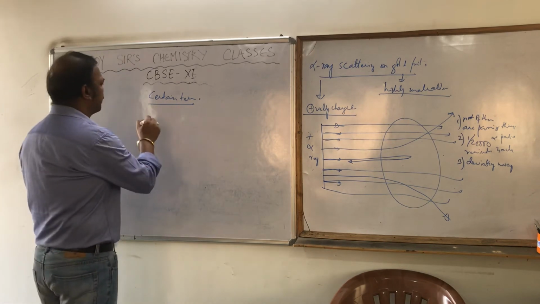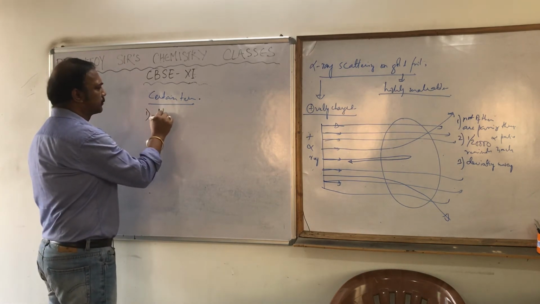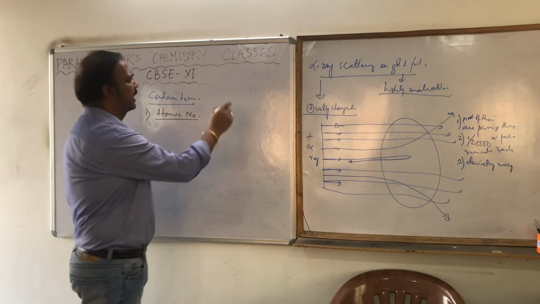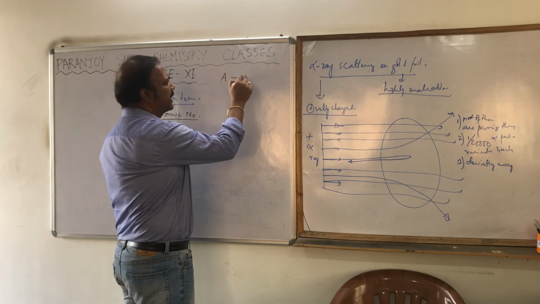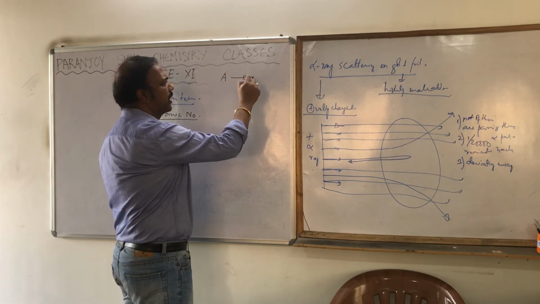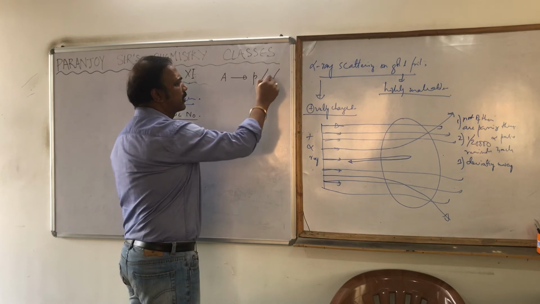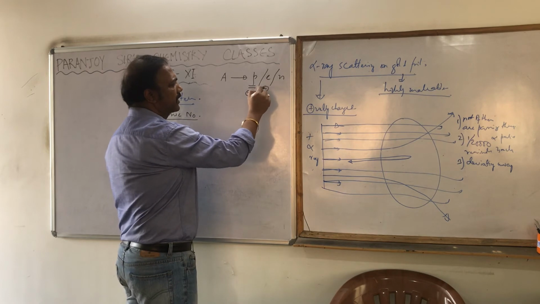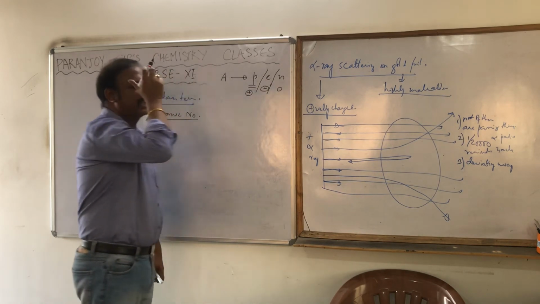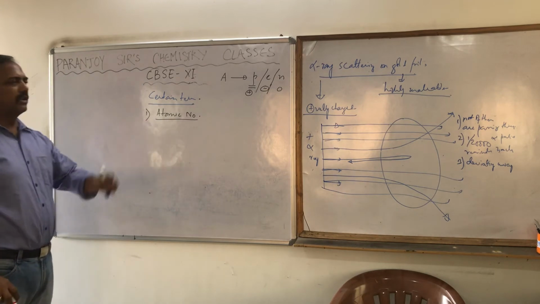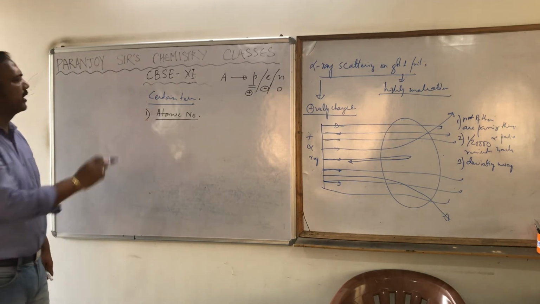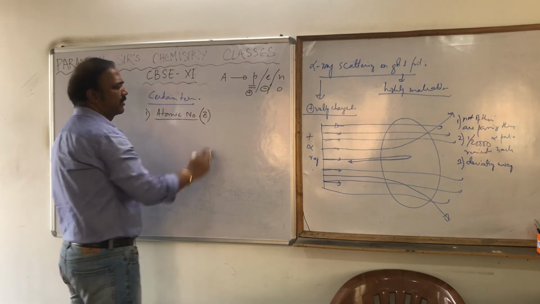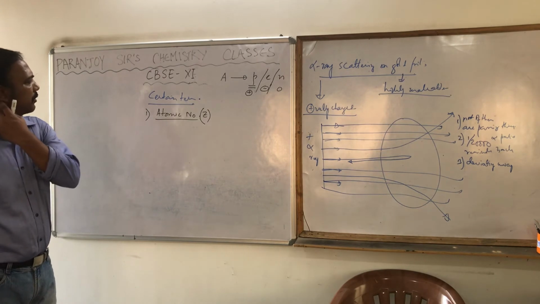Now the first one is atomic number. One thing is very clear up to here: an atom is not indivisible. It is broken down into three subatomic particles, the protons, the electrons and the neutrons. The proton is positively charged, the electron is negatively charged, and the neutron does not have any charge. It is neutral. Now what is atomic number? The atomic number is denoted by Z.